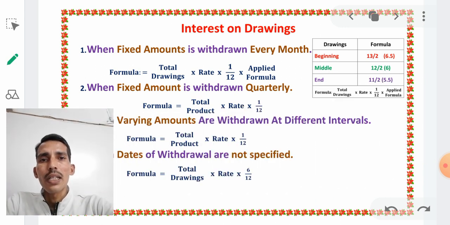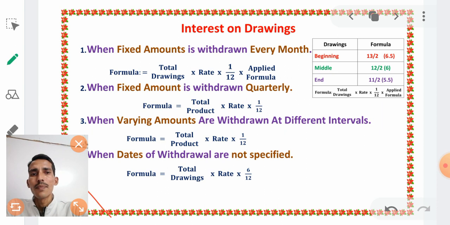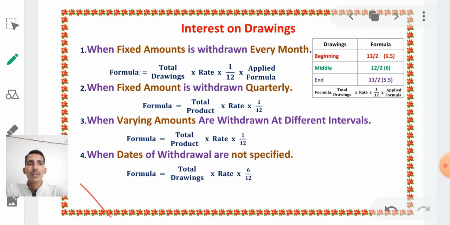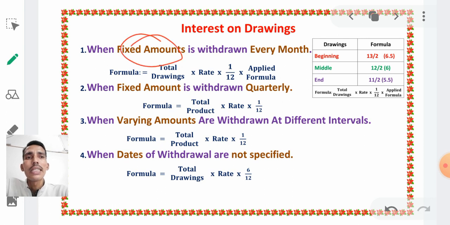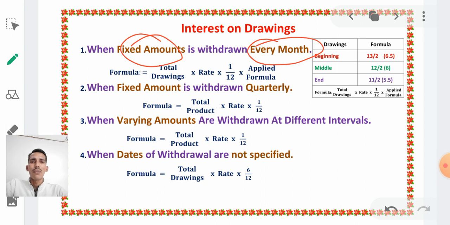See here, there are 4 situations where a partner can withdraw an amount. The first situation of drawings is when a fixed amount is withdrawn every month. Fixed amount means if a partner withdraws 1000 in the first month, he withdraws 1000 in all months.